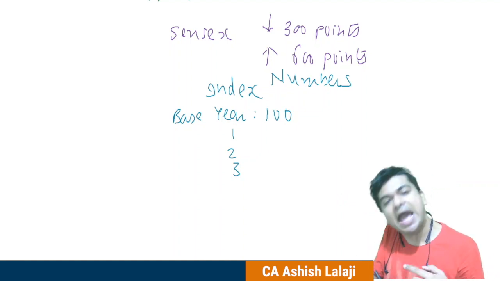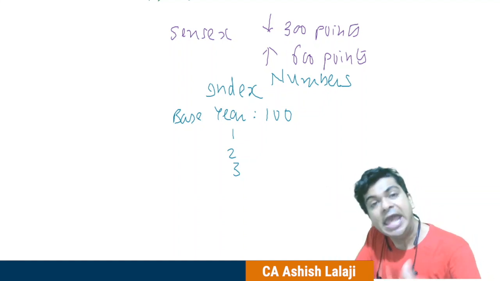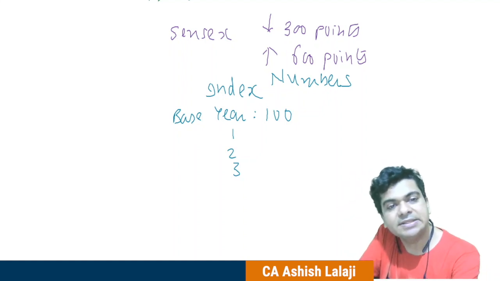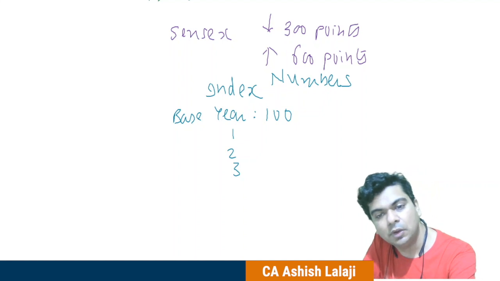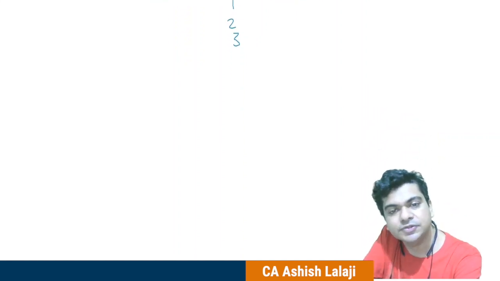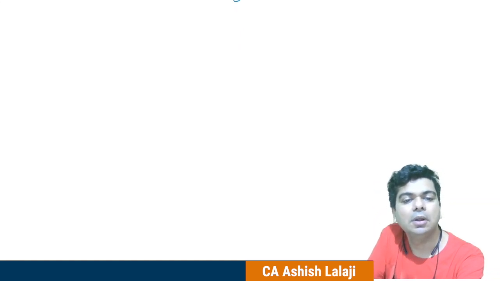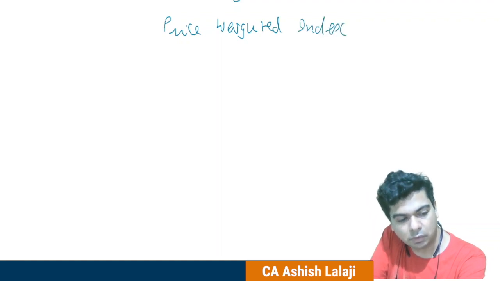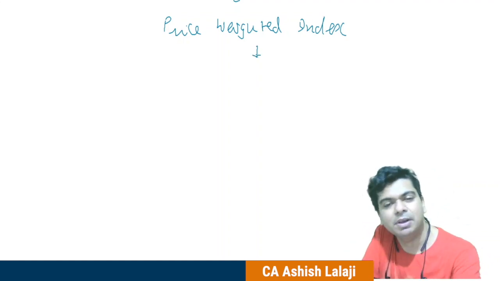There is a certain mechanism, a formula, you may say, an algorithm, which is actually running in the background of that software, and it is constantly generating a series of index numbers. Now, to make things simple, let's put it in this way. Let us try to understand this with the help of an example. What we are really calculating is a price weighted index. Okay, so what I want to do is explain this to you through a price weighted index. Now, what do the stock markets do? I'm just explaining in a very brief, very simple manner actually.